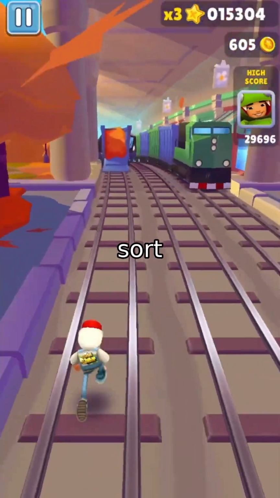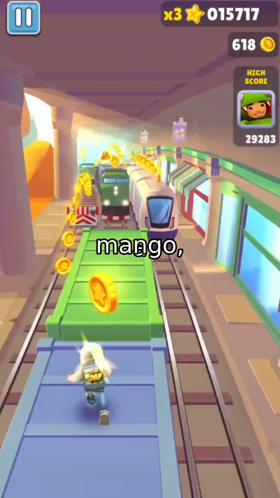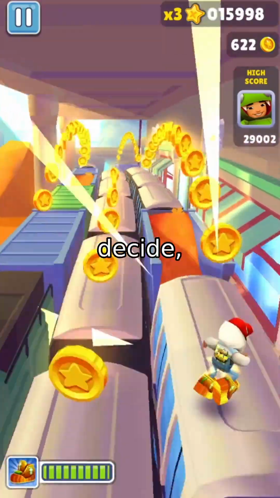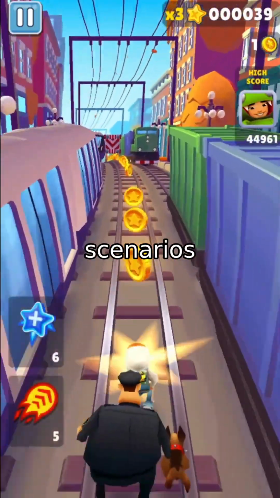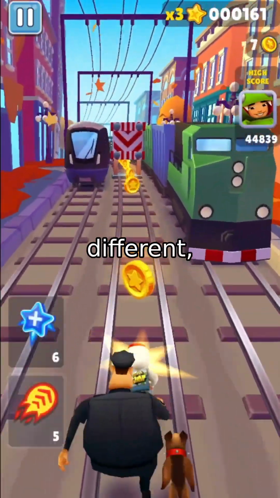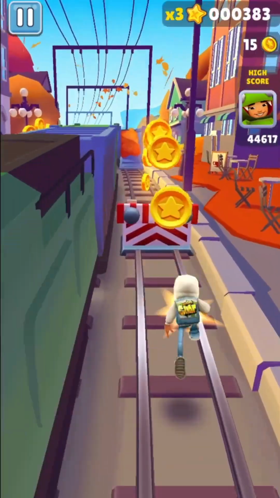Imagine training a model to sort fruits. At first, it knows apples and bananas. Then a new fruit, a mango, appears. The model has to decide, is this a new category or just a weird apple? OWDSG creates scenarios where both drifts, maybe apples start looking different, and novelties, mangoes, happen, testing how well the AI adapts. Here's how it works.